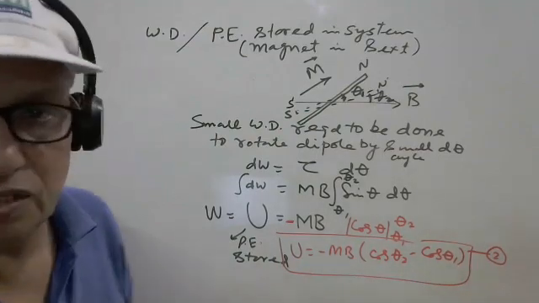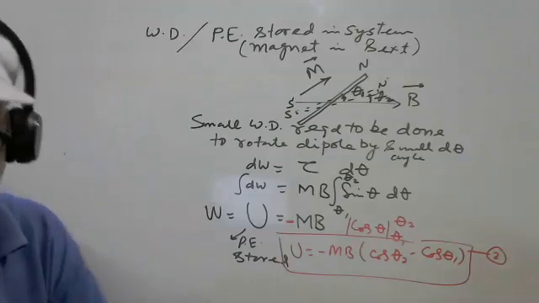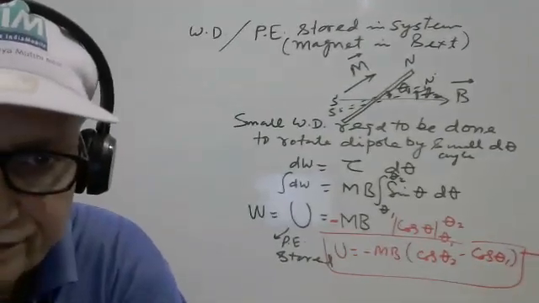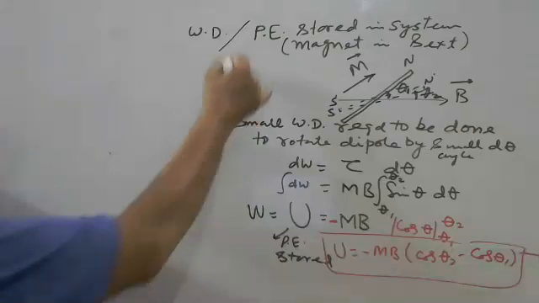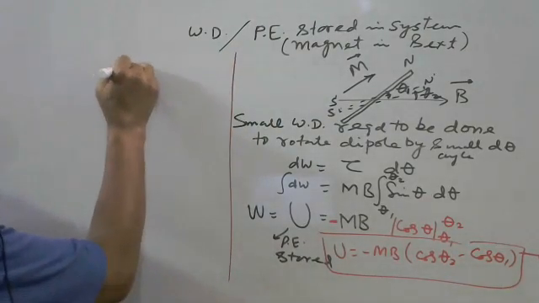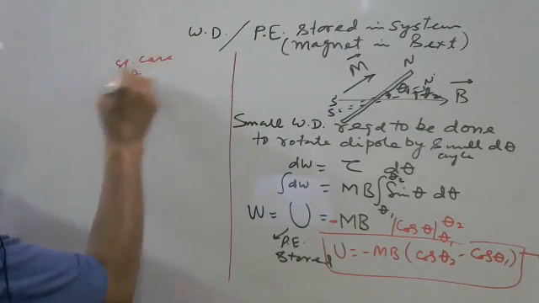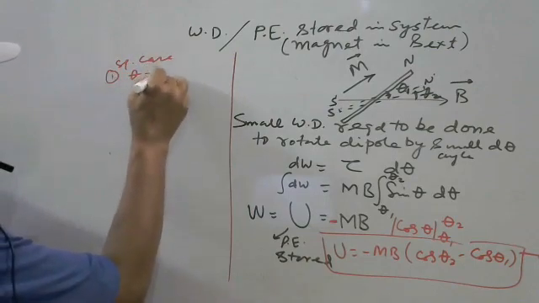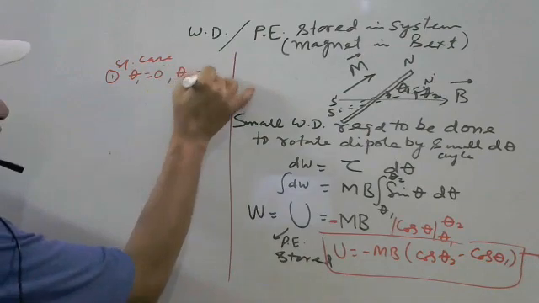Now I'm taking the special cases. What is the special case here? Suppose the initial angle theta 1 is say 0 degree and theta 2 is 180 degree.